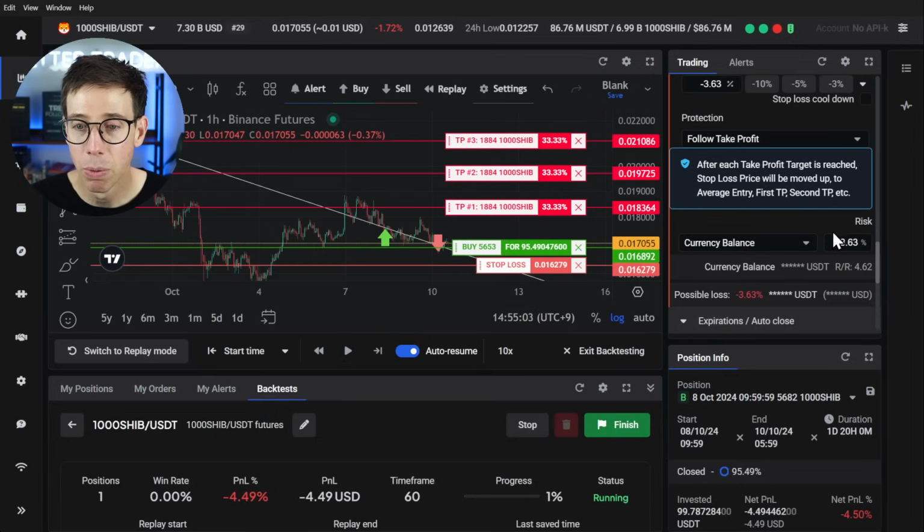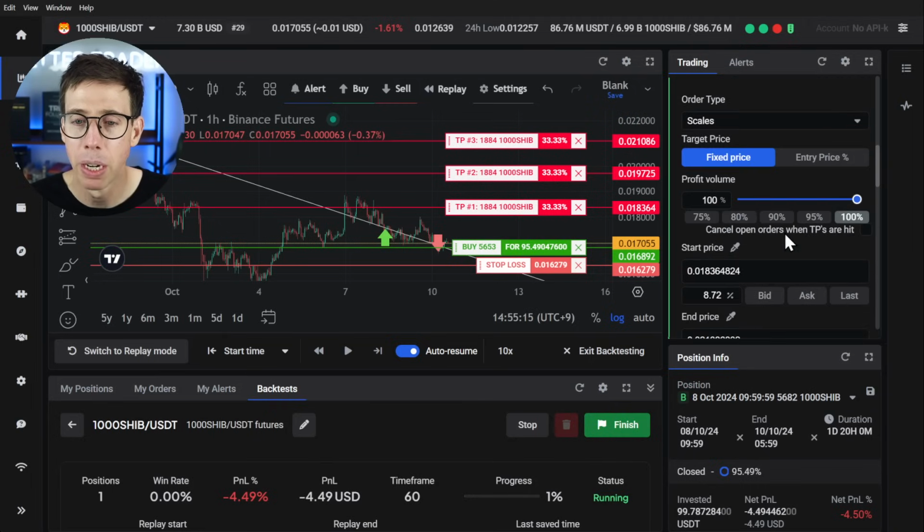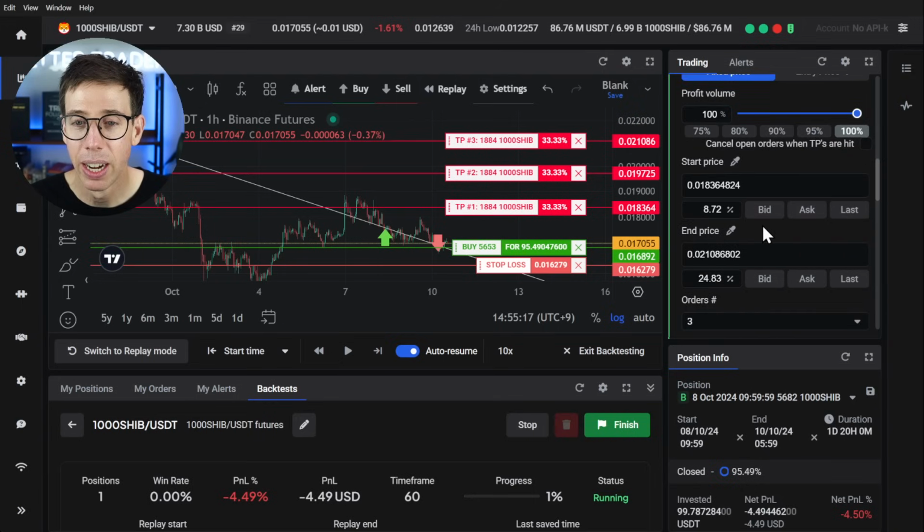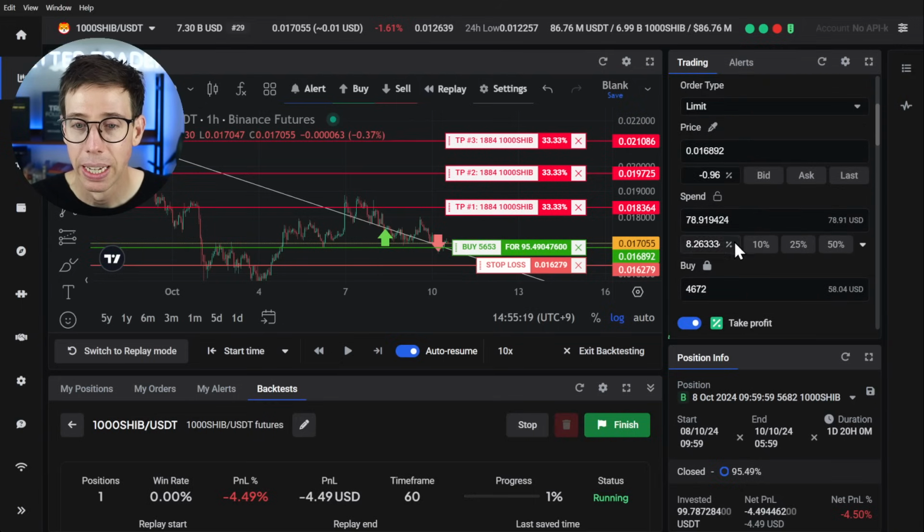So our risk reward ratio is 3%. That's good. I actually want to set it to just 3. There we go. So now we're all set. We're risking 3% of our total portfolio. And we have a risk reward right there of 4.62. Actually, I goofed it up, didn't I? Here we go. I want to do 10%.